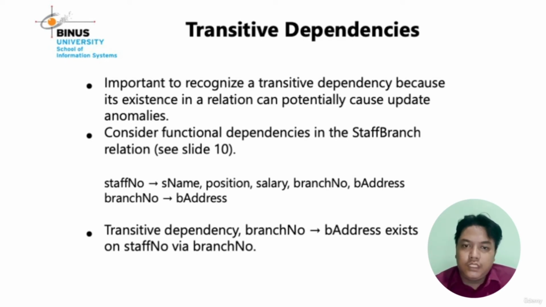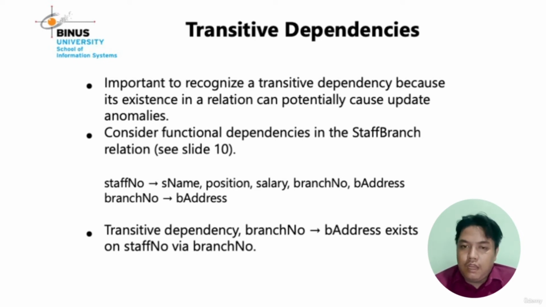That is the example of a transitive dependency. In other theoretical terms, a transitive dependency is where a non-key attribute depends on a non-key attribute. Let me give an example. Branch address is functionally dependent on branch number, but branch number is functionally dependent on staff number. So we can say that branch address depends on staff number.